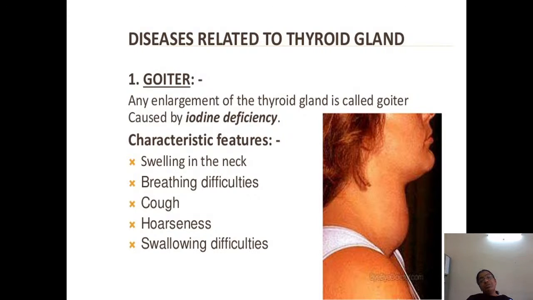Yes, the disease related to the thyroid gland is goiter. The enlargement of the thyroid gland is called a goiter, and it is due to the deficiency of iodine. Iodine deficiency leads to a condition called goiter. The features, as you can see in the picture, are a swelled neck, breathing difficulties, cough, hoarseness of the voice, and there might also be swallowing difficulties. It is due to the enlargement of the thyroid gland, a condition called goiter.